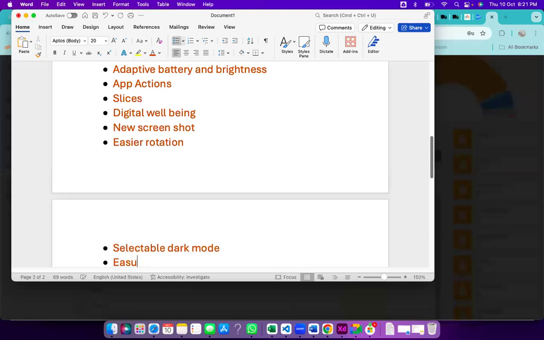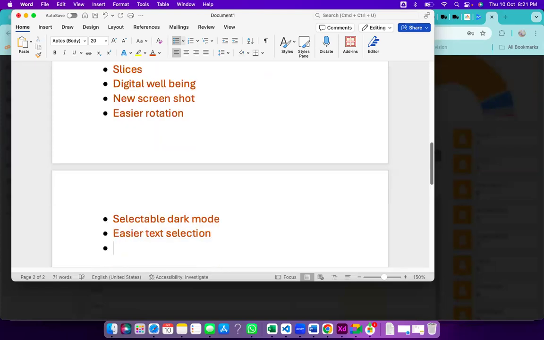Next is easier text selection. Like I want to select some of the text in between, like here how I'm selecting. There is also long press, where some drag and drop options will come, right? So from there you can select the text more easily. And the next is more notification info.